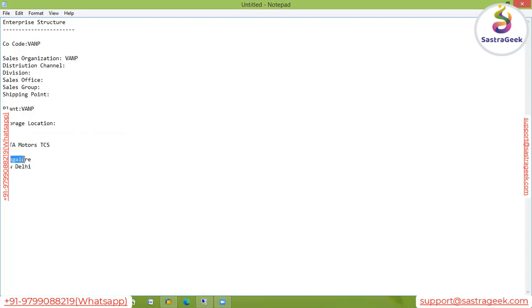Can this plant manufacture product for TCS? Let's assume TCS is a manufacturing unit, or let's say Tata Tea. Simple. They are manufacturing tea. In Tata Motors, there is one plant in Bangalore manufacturing two-wheelers.